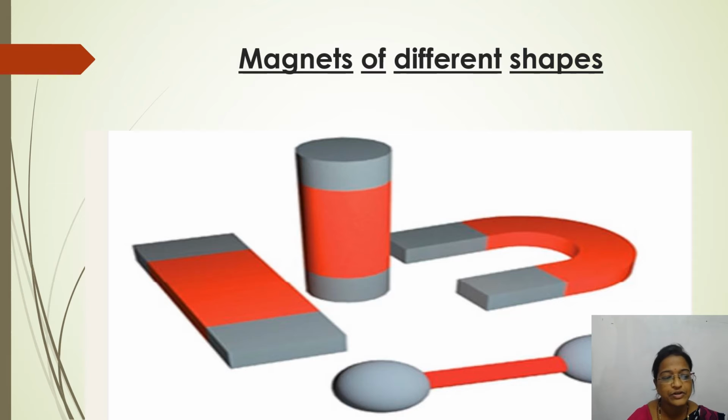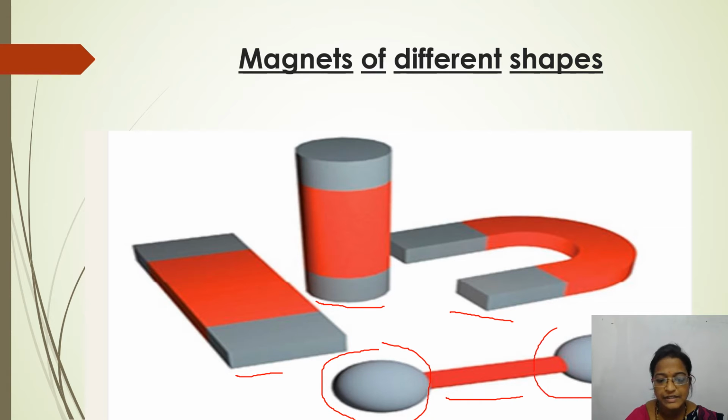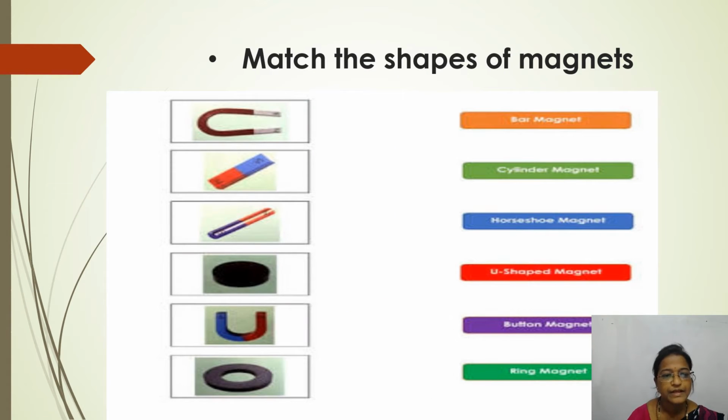Even here you can see. Can you name this? Yes, bar magnet. This is a horseshoe magnet. And this is the shape of a cylinder, so this is a cylindrical magnet. And now what is this? What is the name of this magnet? Here are the balls. Here one ball and here another. So the name of this magnet is ball-ended magnet, as the balls are at the end of the magnet.